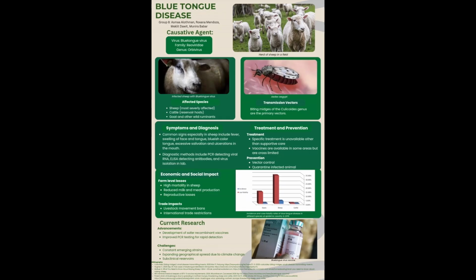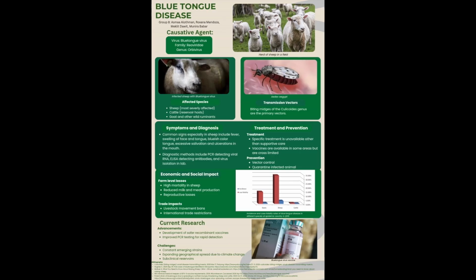Common clinical signs of bluetongue disease include fever, swelling of the face and tongue, excessive salivation, nasal discharge, and ulcerations in the mouth. Animals may also appear weak, lose their appetite, or have difficulty walking due to inflammation in the hooves. From a pathology perspective, bluetongue can cause inflammation of blood vessels, tissue swelling, and lesions in the mouth and respiratory tract. These internal changes contribute to the visible symptoms seen in affected animals.